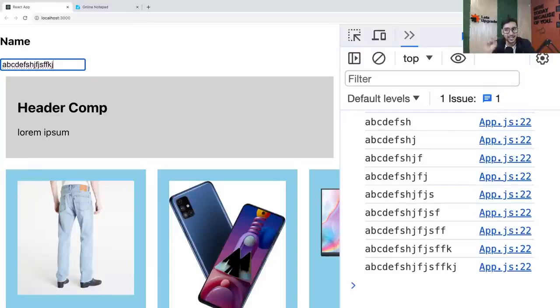So what's happening? As soon as I change something in the input field, the function is called, in which I have access to the event object. The event object gives me access to the input field, and from the input field, I extract the value which I'm writing inside that. Is that clear, everyone?